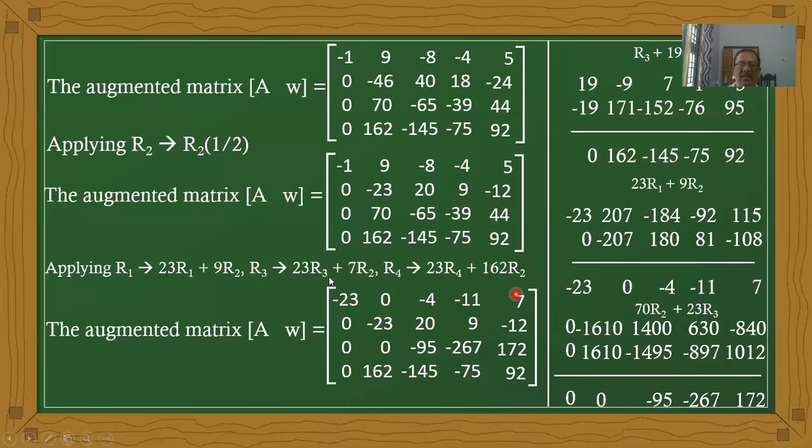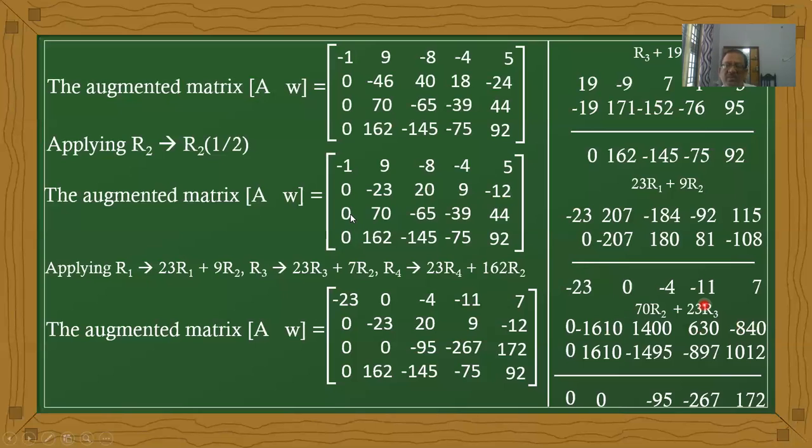Next, now, 70 times the second row, the third row operation now. How much now? 23 times R3 plus 70 times R2 now. Now here, the value: 70 times 0 is 0. 70 times 23, that is now minus 1610. 70 times 20, 1400. 70 times 9, 630. 70 times minus 12, minus 840.